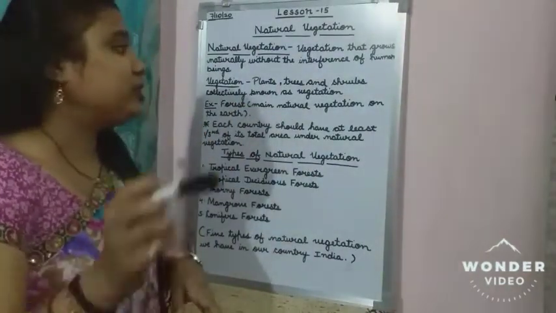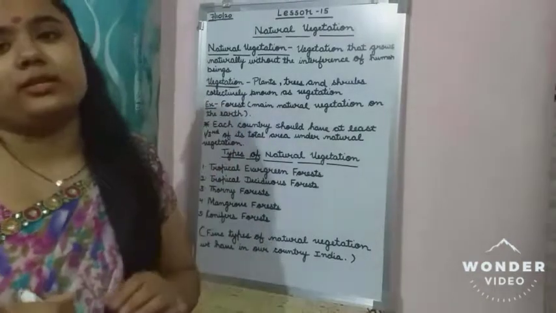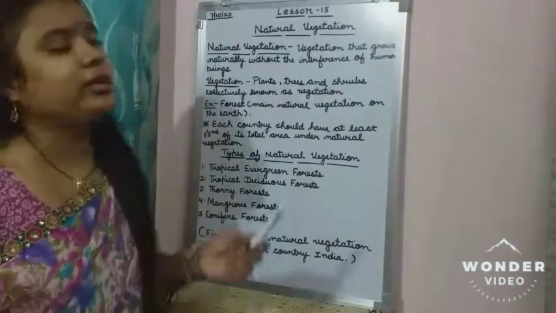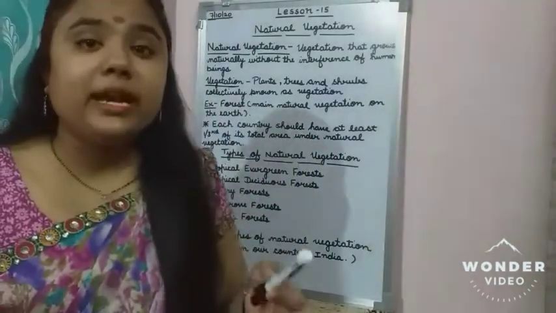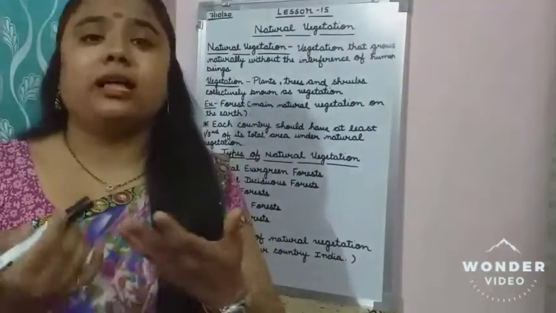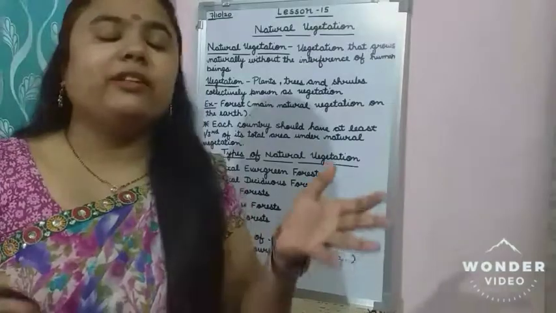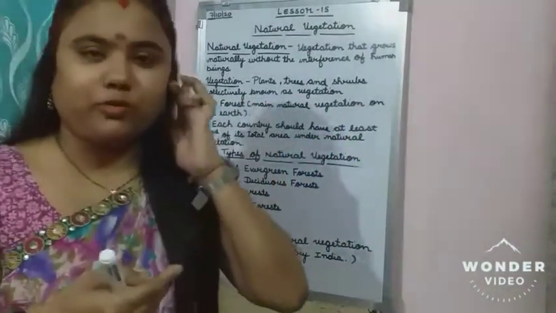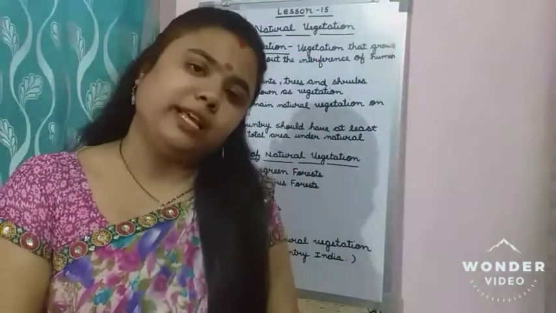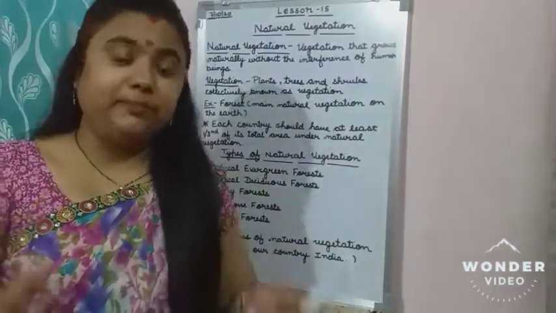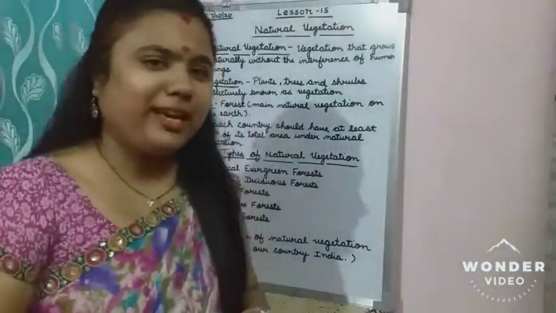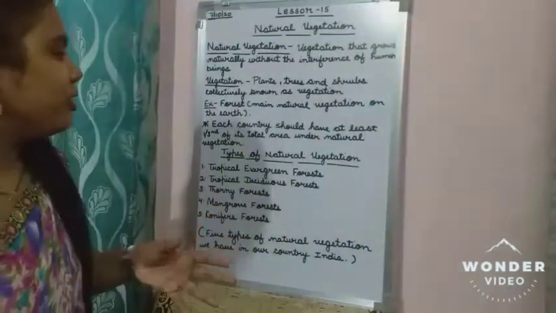If we talk about natural vegetation, the example is forest. This is the main natural vegetation on the earth, because in the forest so many types of trees are there. We will study afterwards how many types of forests there are. But you all know that in the forest so many types of trees are there, and because of this, forests are the main natural vegetation on the earth.